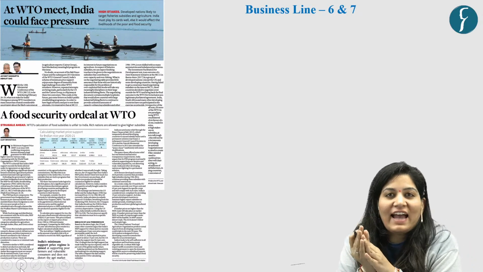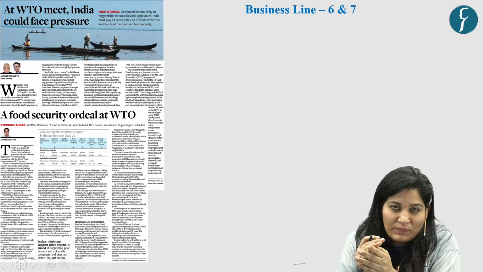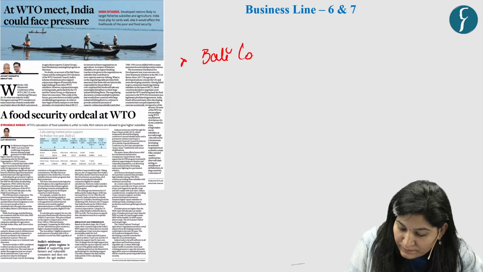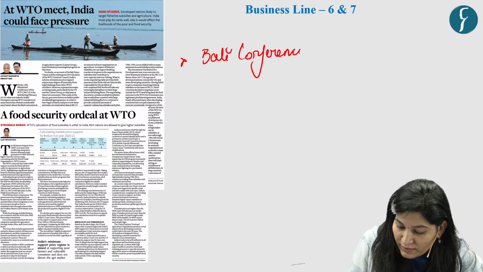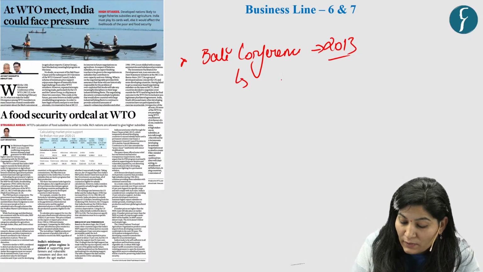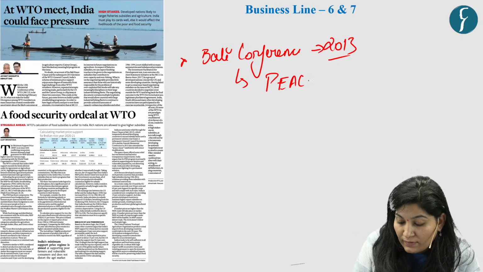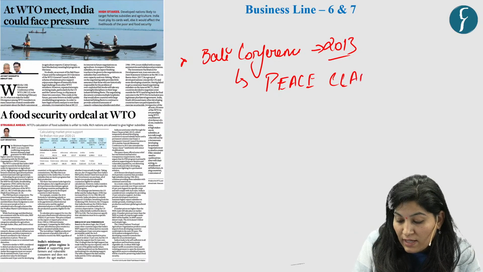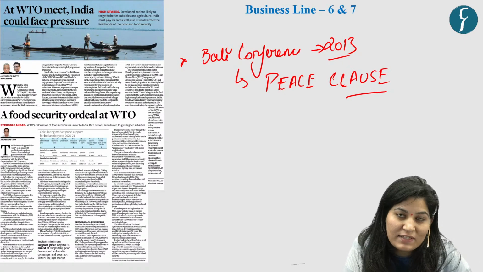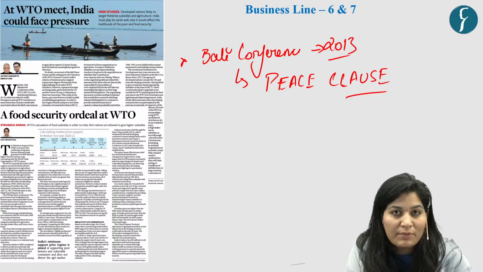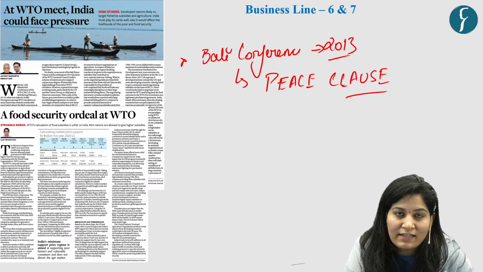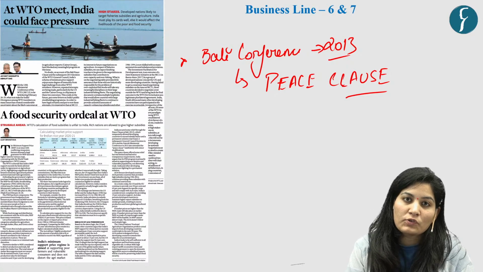So India has been able to manage some relaxation. You all know about the Bali conference, year 2013. Here India secured the peace clause. According to this clause, India can breach this limit, that is the 10% limit on subsidies, and no country can file a case against India under the WTO dispute resolution mechanism.